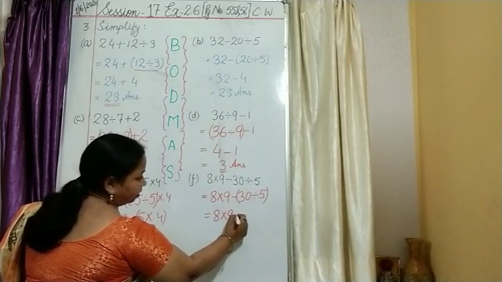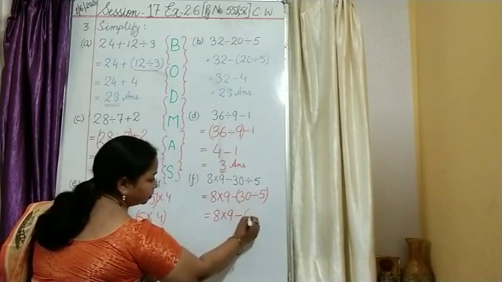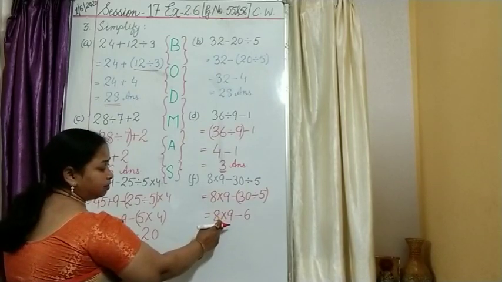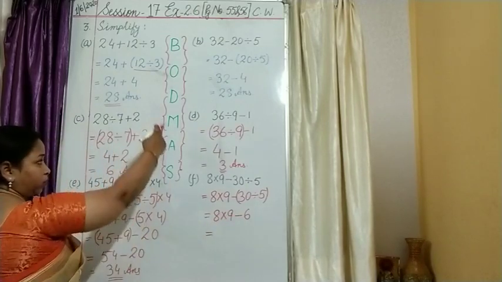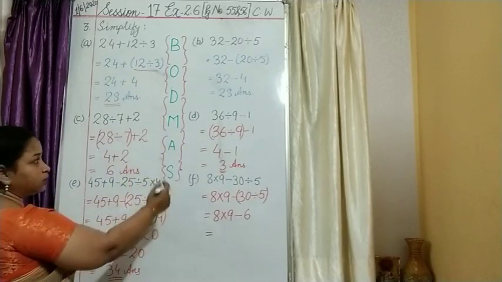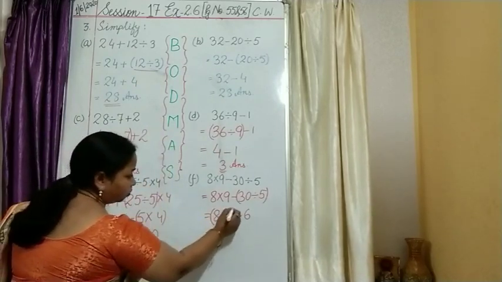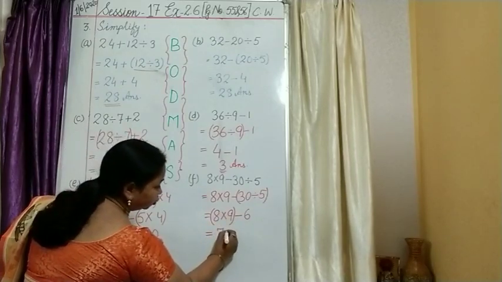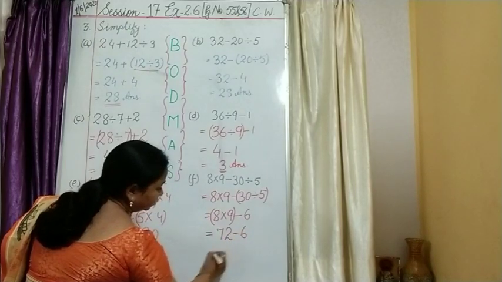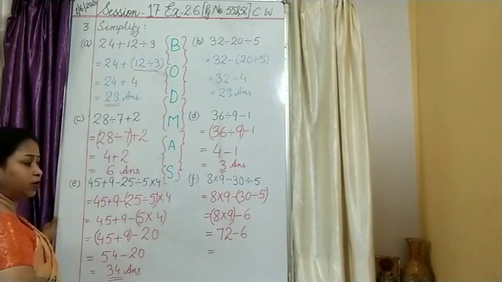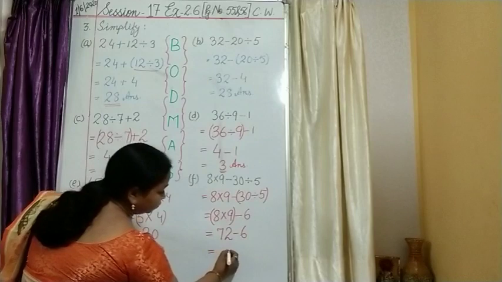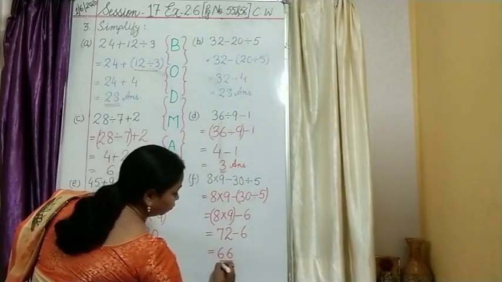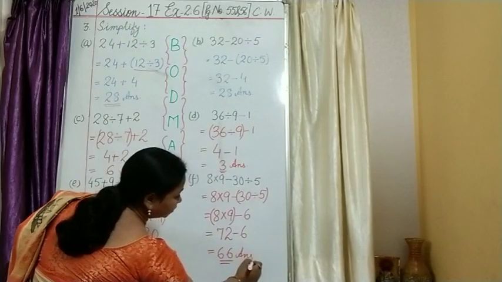8 multiplied by 9 minus 30 divided by 5 is what? 6. Okay. Now you are left with two symbols, that is multiplication and subtraction. So according to this list, which one comes first? Multiplication. So we will take them in a bracket. 8 9s are 72 minus 6. What will be the answer? 72 minus 6. 12 minus 6 will be 6. 66. Correct? Okay.